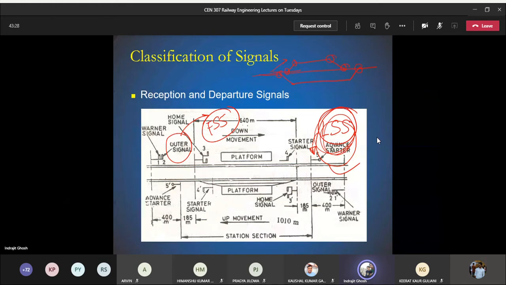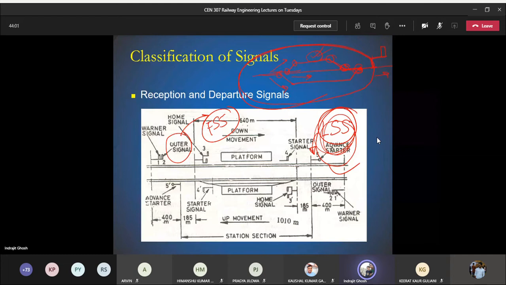Then once they are done with the passenger work, they come back along the main line. The outermost point is this one. So you will see the advanced starter somewhere beyond the outermost point or the switches. It basically represents that the station block section is over. So we have come out of the station limits.